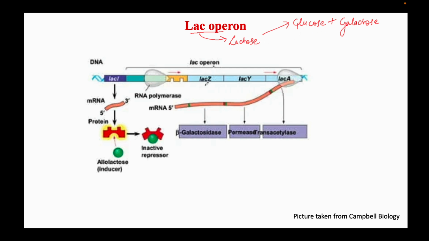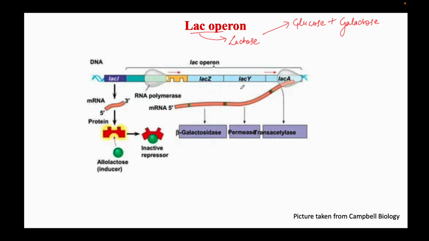The Lac-Operon consists of three genes, LAC-Z, Y and A. LAC-Z is mainly responsible for breaking lactose into small basic sugars like glucose and galactose, whereas LAC-Y and LAC-A are responsible for lactose permeabilization and absorption in the bacterium.